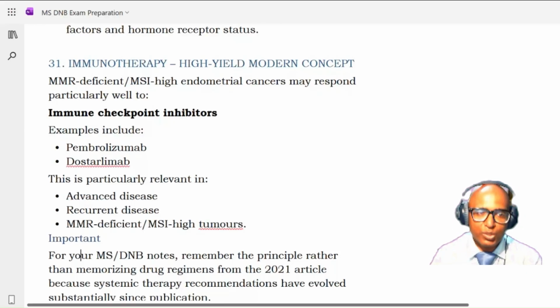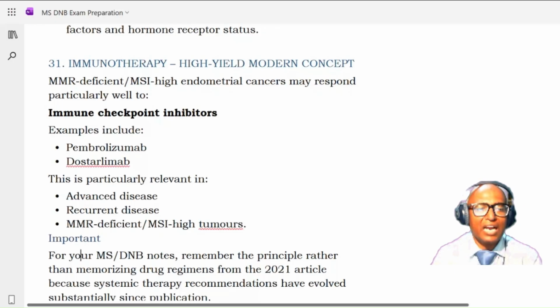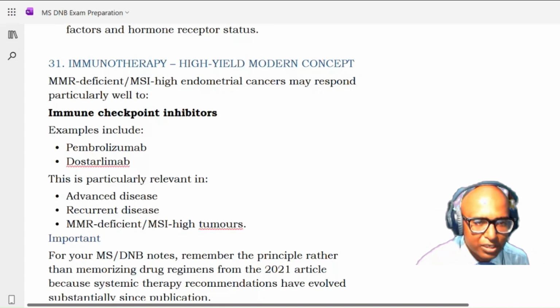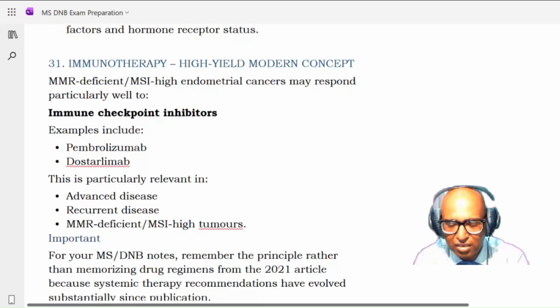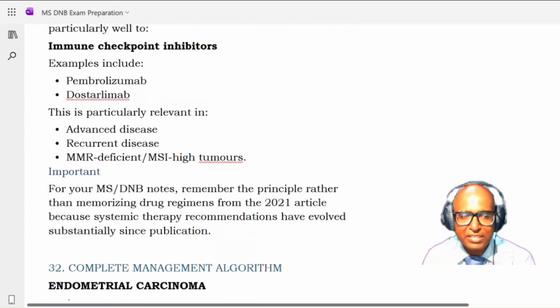These are the drugs which are used. This is particularly relevant in advanced disease, recurrent disease, and MMR deficient and MSI high tumors. Even if you mention immune checkpoint inhibitors, that is more than sufficient, because this is the FIGO 2021 update, and there are a lot of updates going on in these treatments.